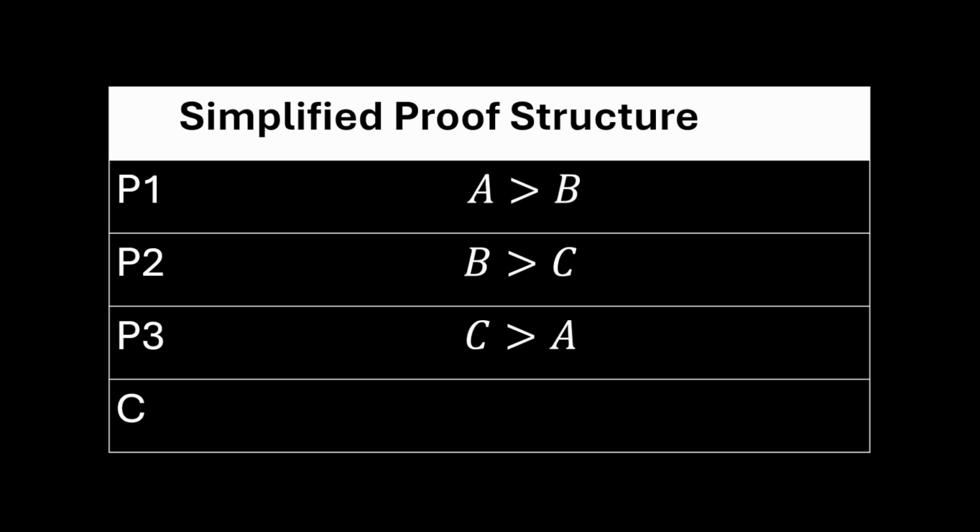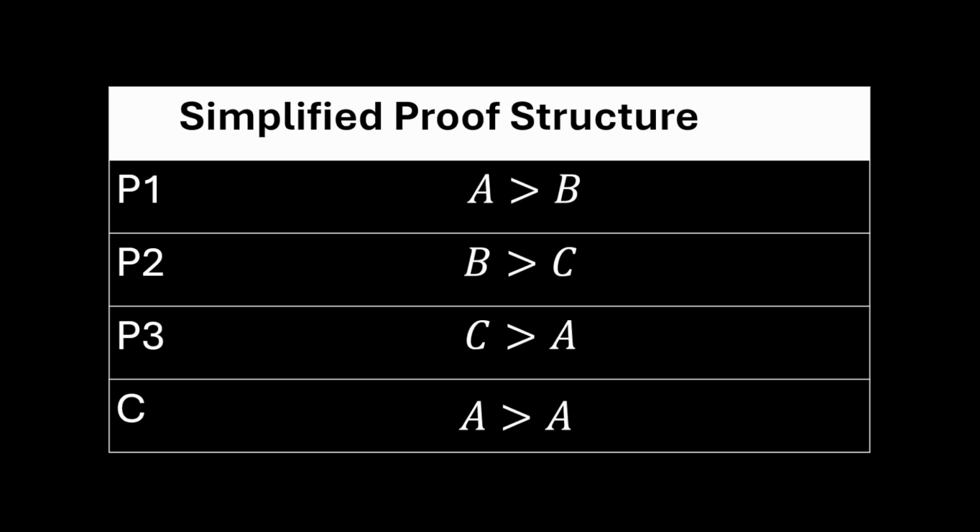But how does this proof work? Let's look at a simplified proof structure to understand what Arrhenius is doing. So here we have three premises, and each premise is an inequality statement. So we have A is greater than B, B is greater than C, C is greater than A. Now, if we assume that all three premises are true, we can arrive at a potential contradiction.